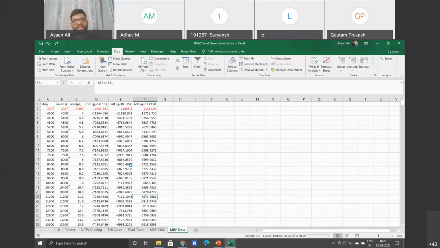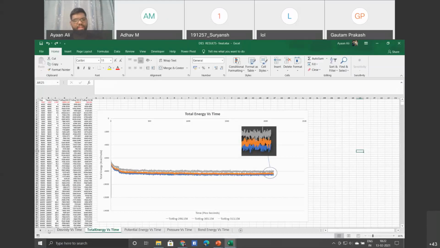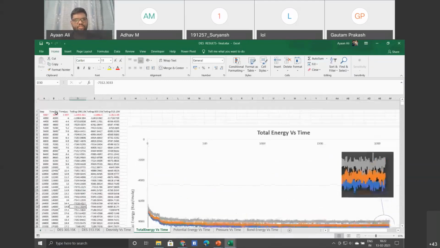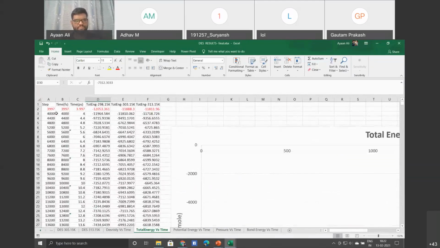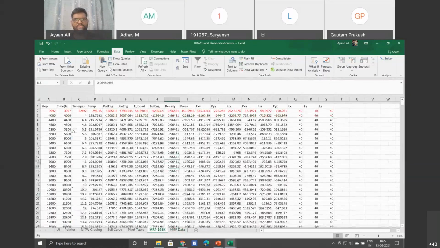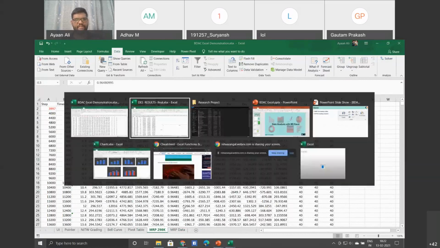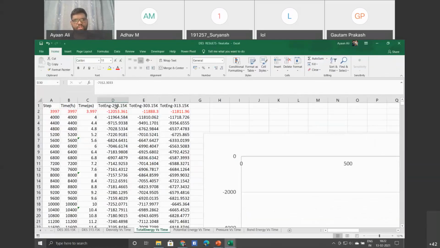We had the same 6,500 rows to do for three temperatures: 298 Kelvin, 313 Kelvin, and 303 Kelvin. Here we need to see how it is changing with time and with temperature. Here I have shown one demonstration. If you notice this data, this is for one particular temperature. Similarly, we will have two other sheets for 303 and 313. Here I have extracted the total energy for only 298, 303, and 313 Kelvin.